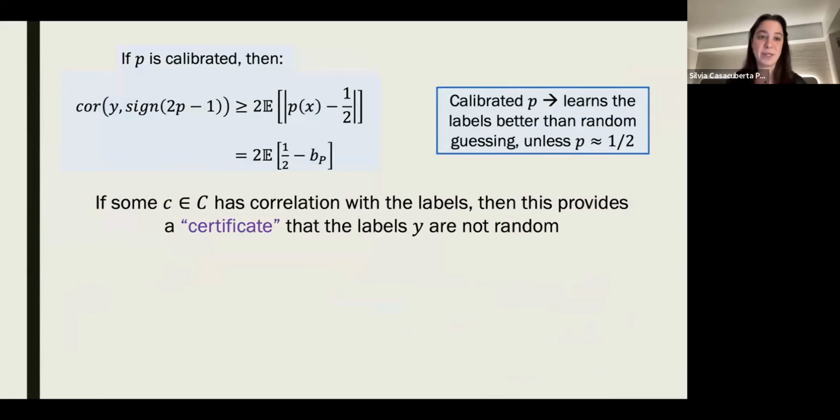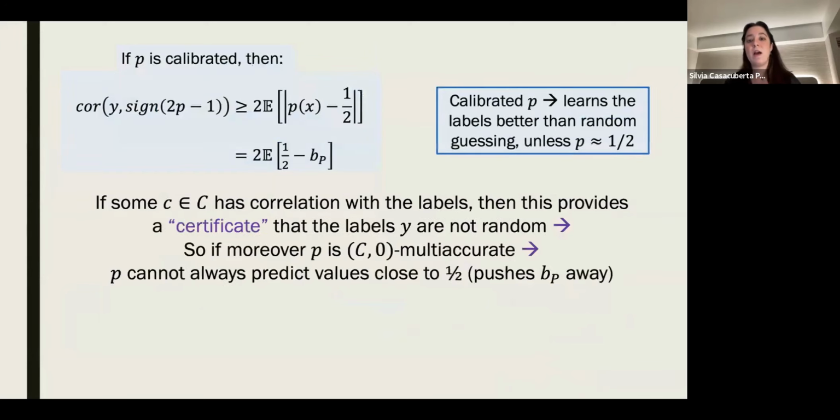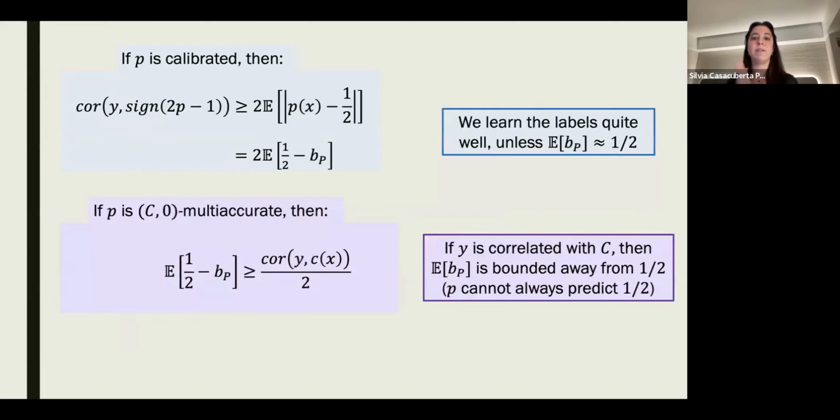Moreover, let's not forget about multi-accuracy, which we also have. If some C in the class C has correlation with the labels, this gives a certificate that the labels Y are not random. And if P is multi-accurate, it's meant to capture correctly these correlations with the class C. Therefore, if C has some correlation with the labels, P cannot always predict values close to 1/2. So it pushes this balance parameter BP away from 1/2. We show this formally in the paper, where you can lower bound the distance from P to 1/2 based on the correlation that C gets with the labels. So this is what we get from multi-accuracy.